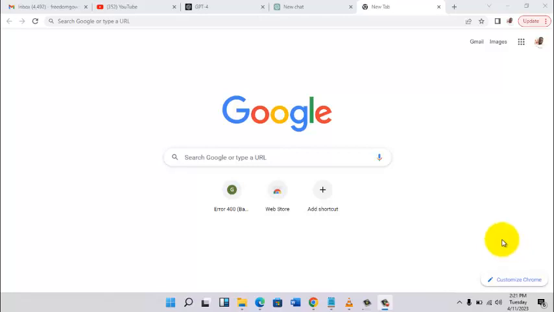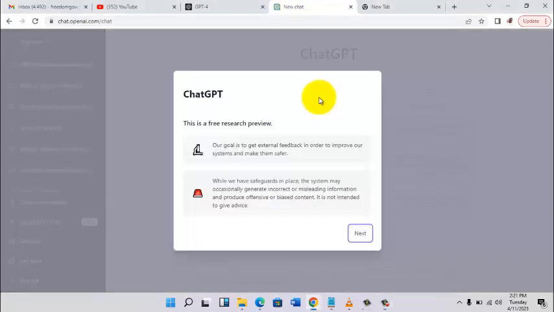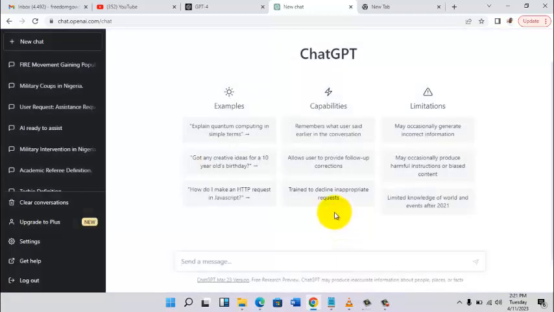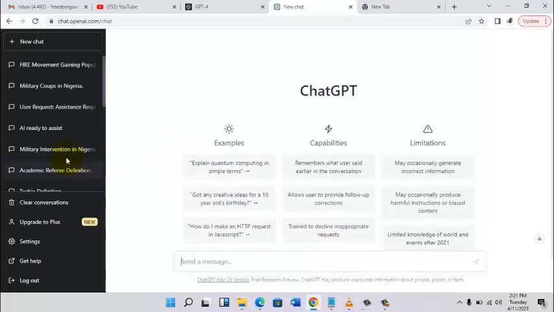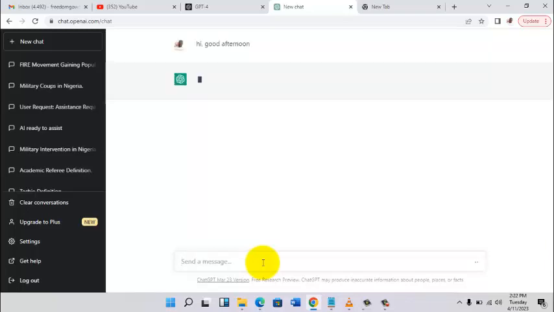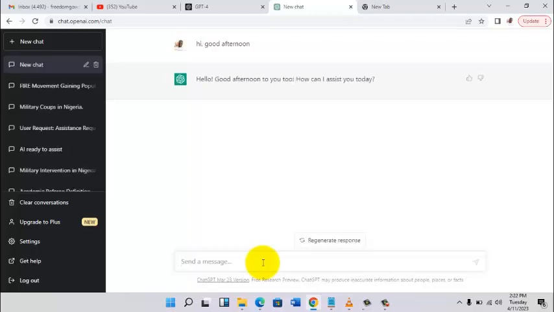So without wasting much of your time, let's go straight into creating our ebook using ChatGPT. Now, you already know what ChatGPT is. You already know that it is an AI tool that was developed by OpenAI. This is my own GPT dashboard. So let's turn to it before we go into the real business. Let's say hi, good afternoon. ChatGPT tells us hello, good afternoon, how can I assist you today? Yes, this is an AI machine.